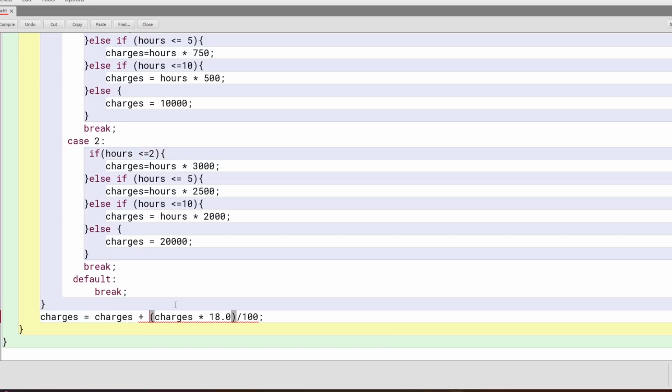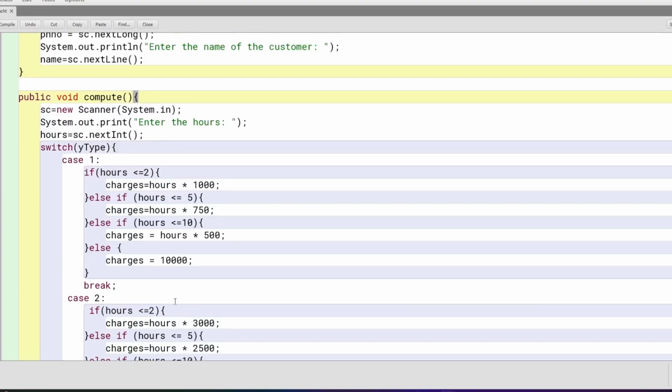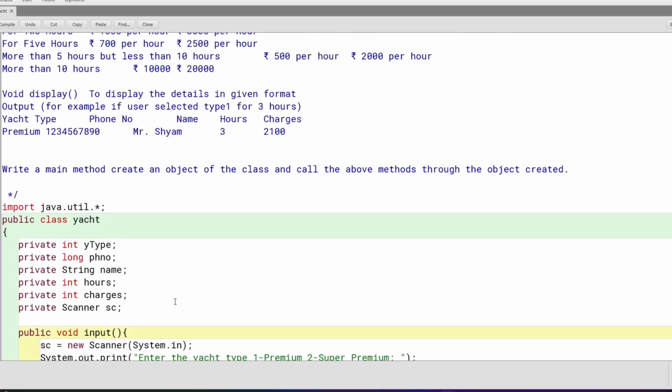Yeah, what we can do is round of charges into 18, right? So round means Math dot round, so that this will be converted to the nearest integer. We'll have to use this because this will be long, so we'll have to cast that into int. So to get that error out, we'll have to use this. Now that's it. So compute is done, and now last is just display, right?